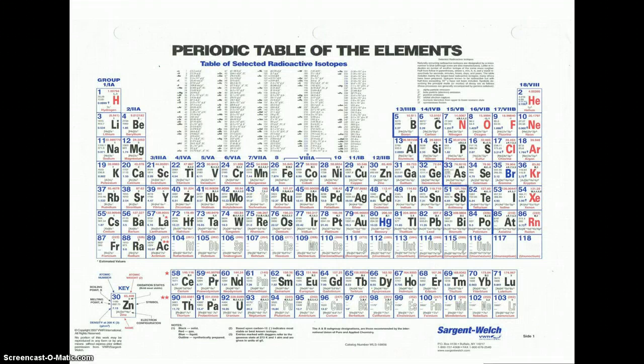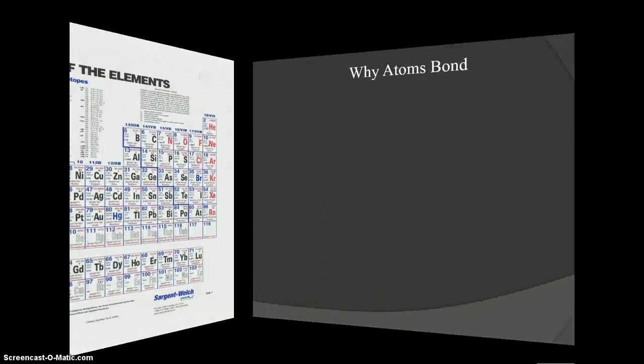So if you look at the periodic table here, that pretty much includes everything but the noble gases over here on the far right side. Everything else on the periodic table here that we have, all these other elements, other than the noble gases that we learned about last chapter, have less than 8 valence electrons. So because of that, they're unstable. Therefore, they need to go through the process of bonding.